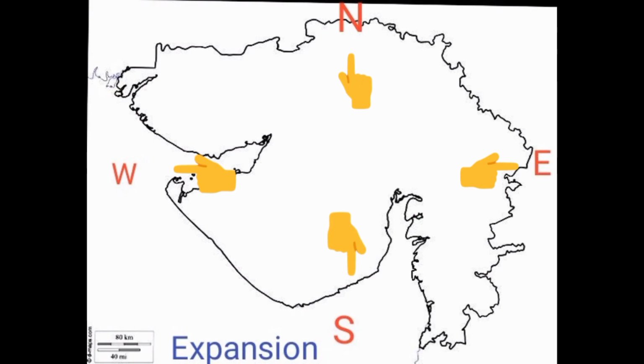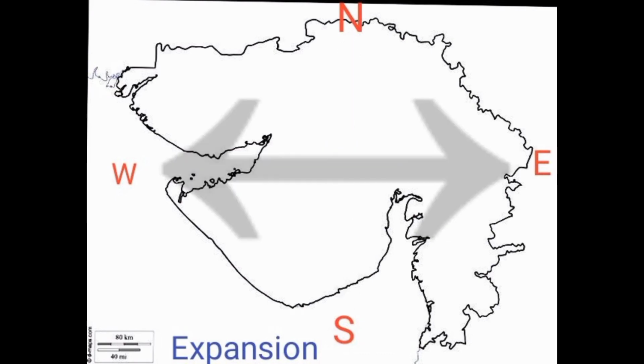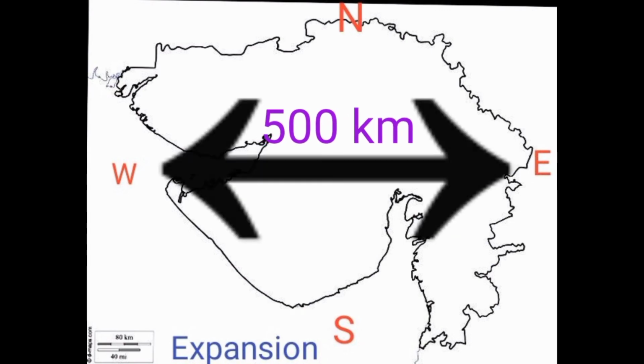Our Gujarat state's north-south length is 590 kilometers, and its east-west length is 500 kilometers.